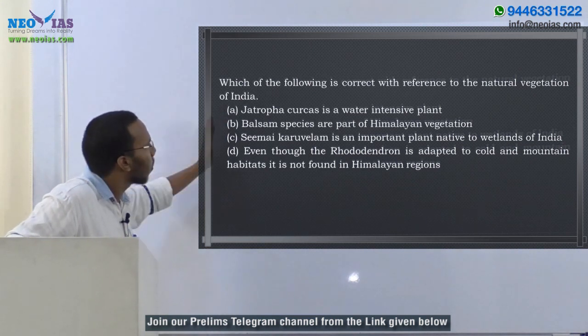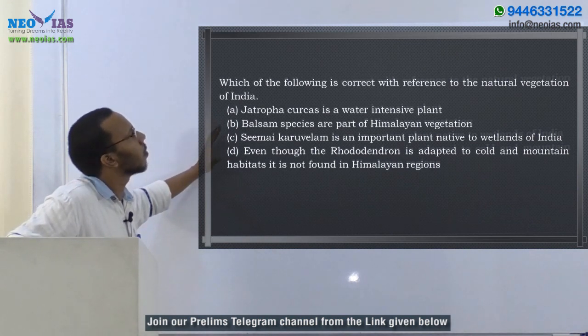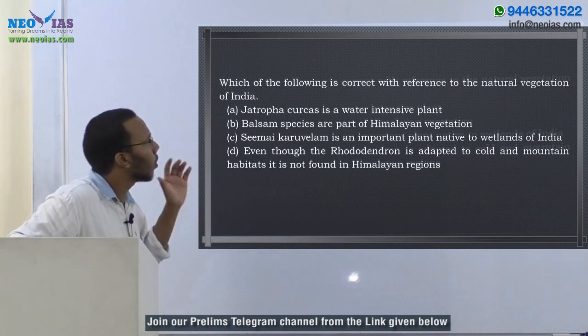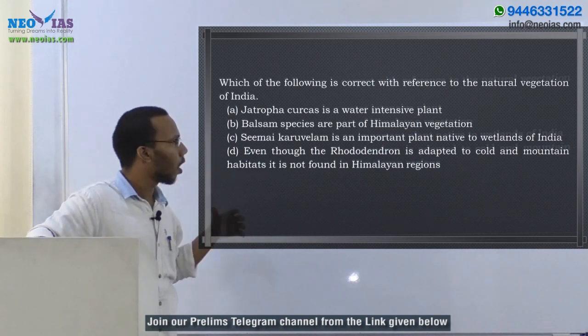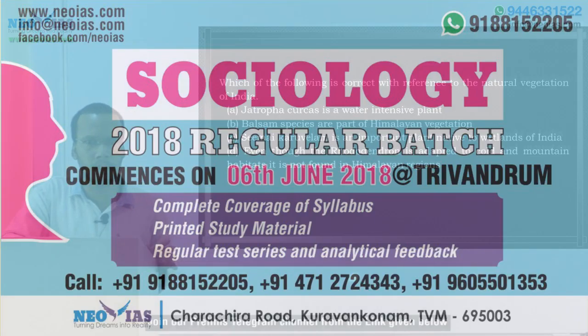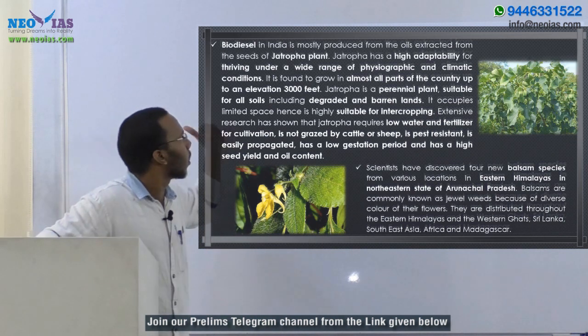So these are the four statements they have given with regard to natural vegetation of India, and we need to know which of these are correct. That means out of these four statements, 3 are wrong and 1 is correct. So let us discuss these plant species in India. First of all, let us discuss Jatropha curcus.